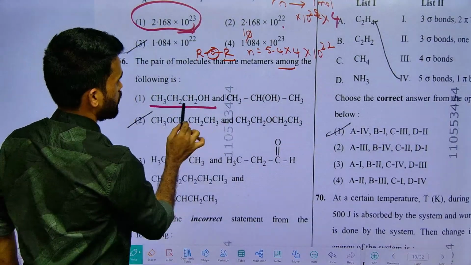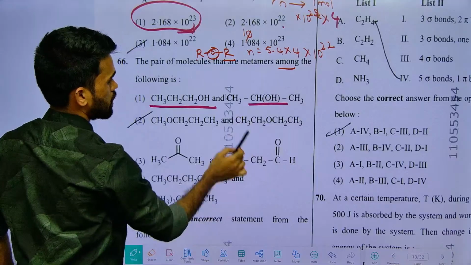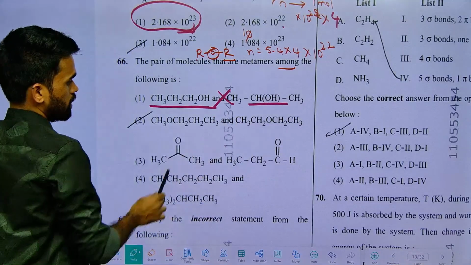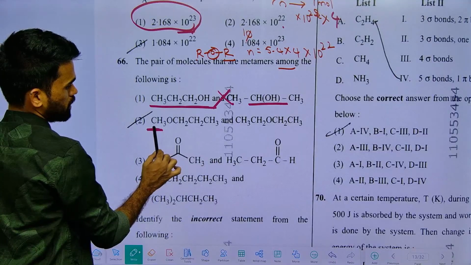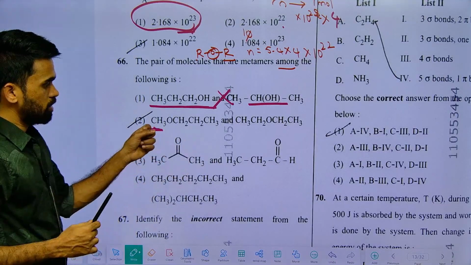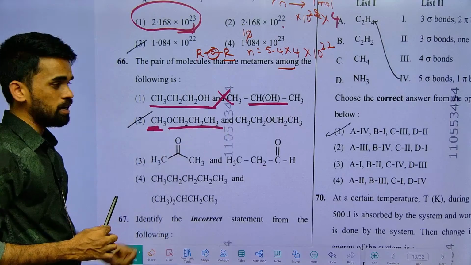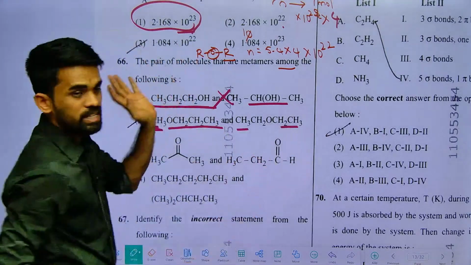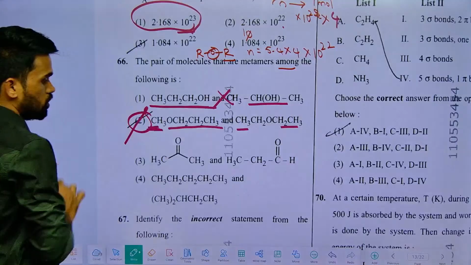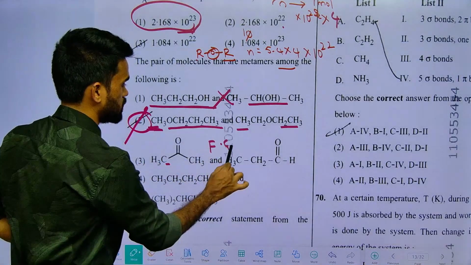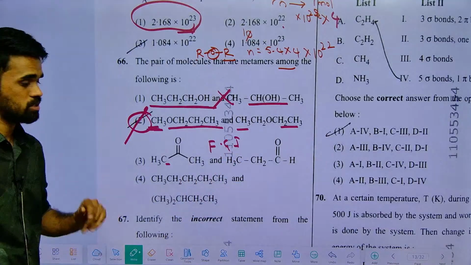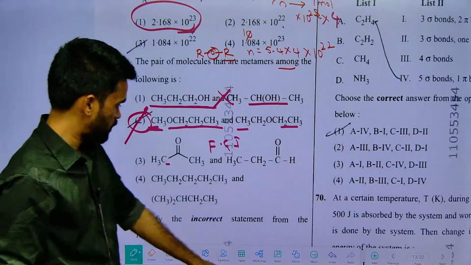So this is primary alcohol, secondary alcohol. No, not this one. Next one here, this is a methoxy, there is a methyl group, another side is propyl, and here ethyl and ethyl. Whatever we discussed, that will be your answer here. Next, here it is a ketone and an aldehyde. These are functional group isomers. Very simple question this is. So option 2 will be perfect for the discussion.